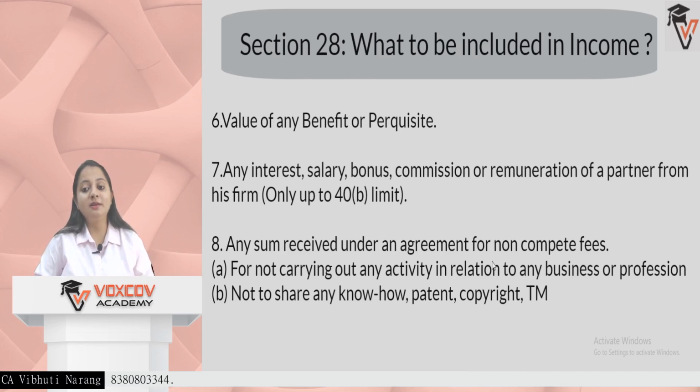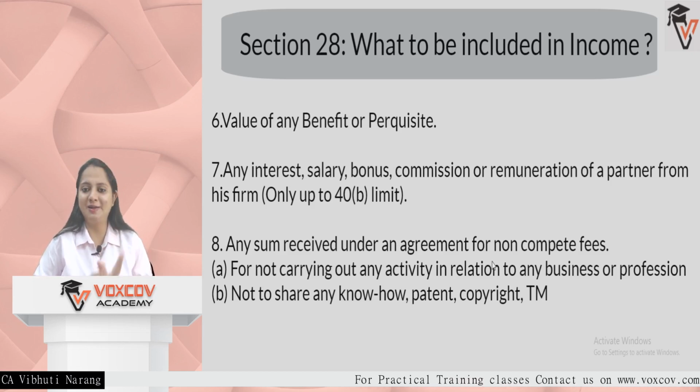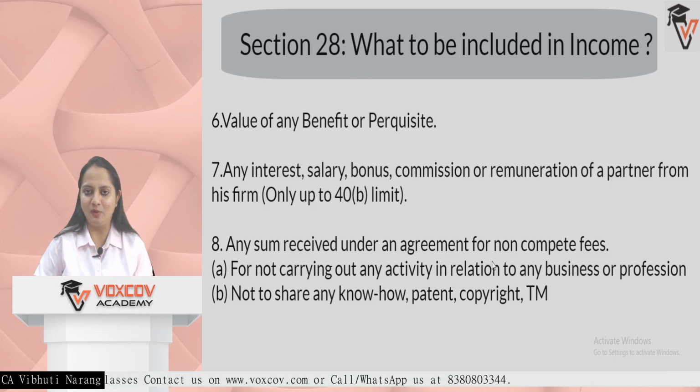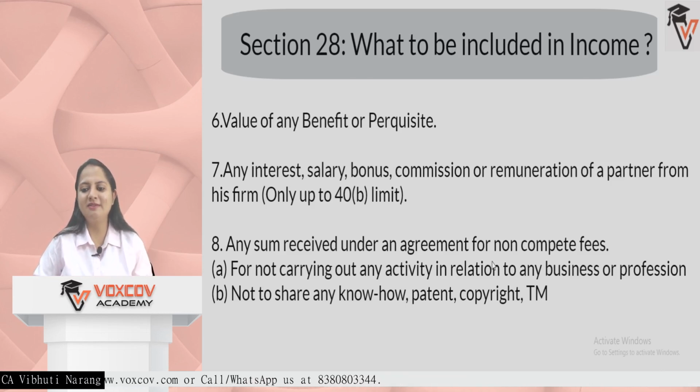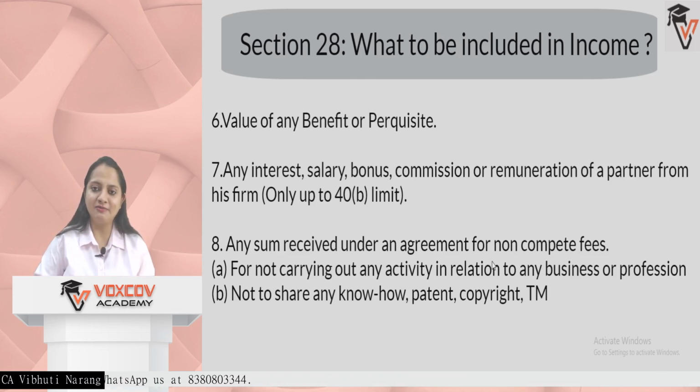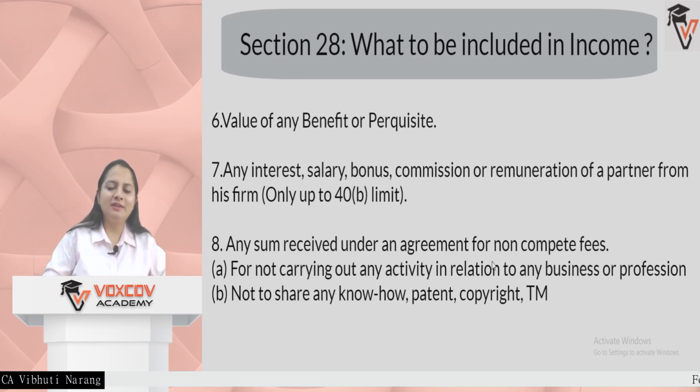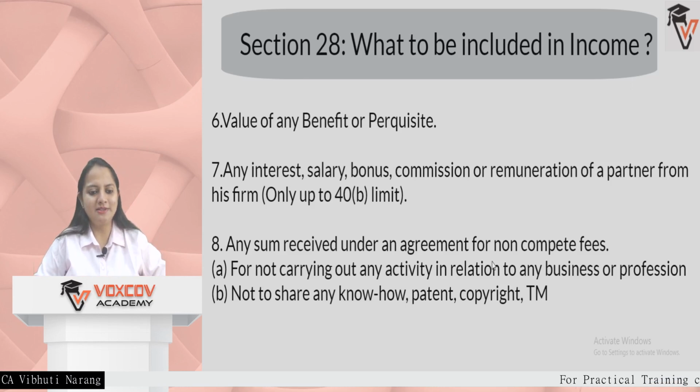Now, seventh is any interest, salary, bonus, commission, or remuneration of a partner from a partnership firm. The partner himself is the person who is running the partnership firm. He is the owner of the business. So any salary received is not income under the head salary, because this is not derived from an employer-employee relationship. He himself is the employer. So if he receives something from the partnership firm, it is included in his business income. In more detail, we'll have a dedicated video for the same.